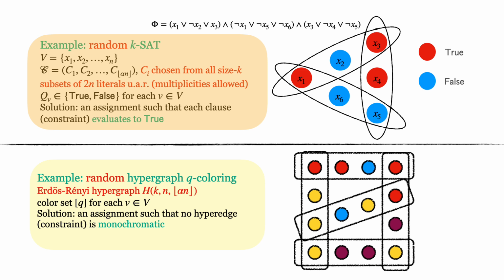We can consider random k-SAT with a fixed density alpha, where there are alpha n clauses, and each clause is uniformly chosen from all size k subsets of 2n literals. Also, in the case of random hypergraph Q-colorings, the underlying hypergraph is the Erdős-Rényi random hypergraph, which is a uniform random hypergraph from all k-uniform hypergraphs with n vertices and alpha n hyperedges.